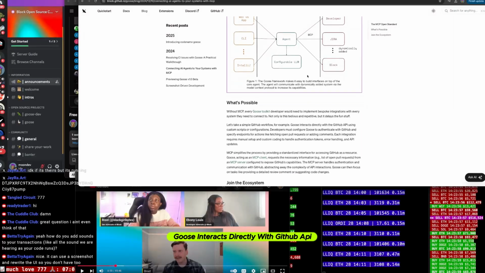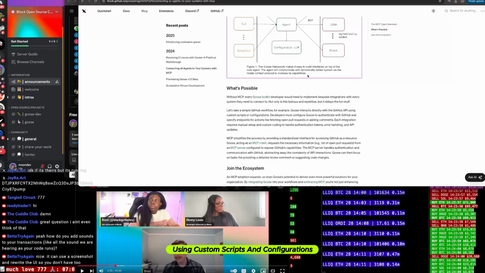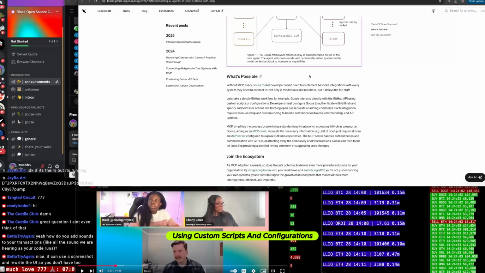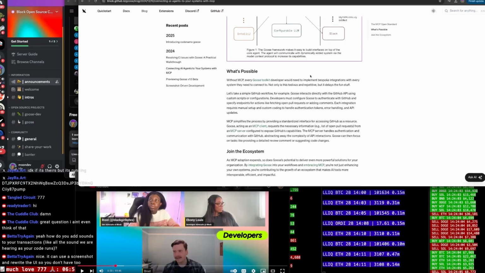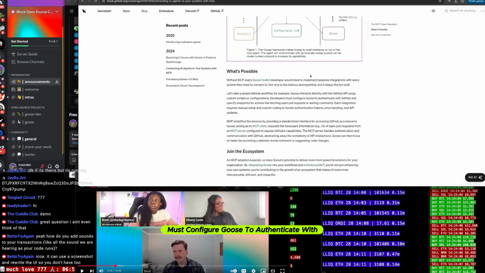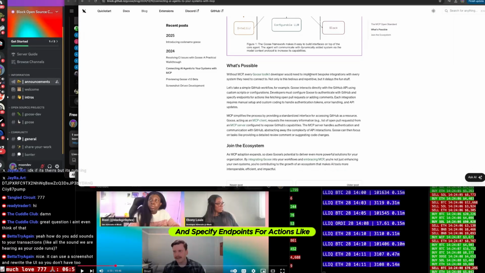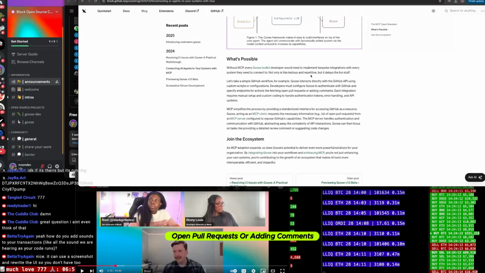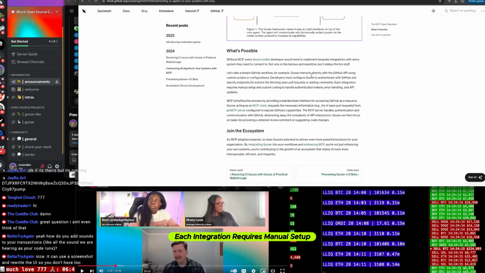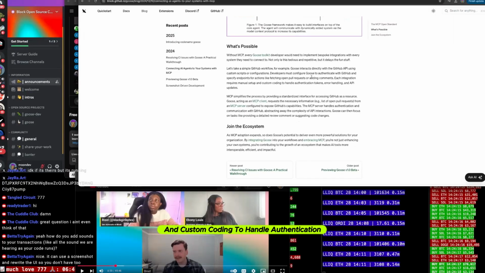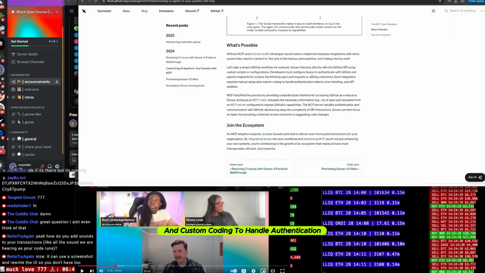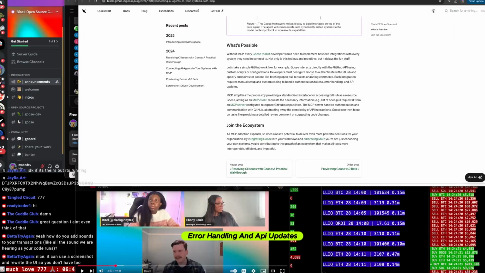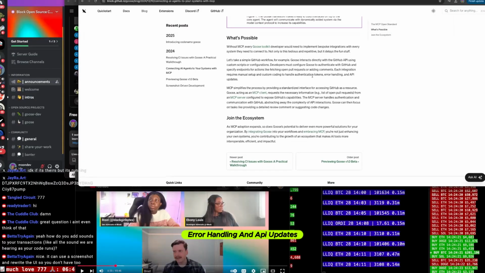Goose interacts directly with the GitHub API using custom scripts and configurations. Developers must configure Goose to authenticate with GitHub and specify endpoints for actions like fetching open pull requests or adding comments. Each integration requires manual setup and custom coding to handle authentication, tokens, error handling, and API updates.